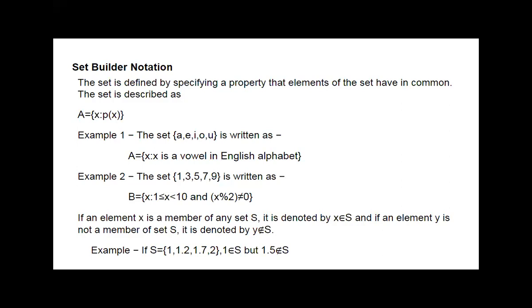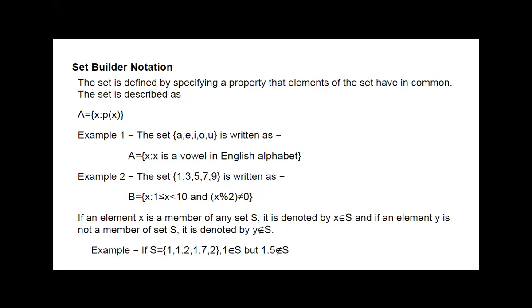So what type of set we want is, we want the set where the number should be less than 10 and it should be odd. So we have written the condition in set builder notation, B is equal to X such that 1 is less than or equal to X less than 10, and X mod 2 is not equal to 0. Okay.